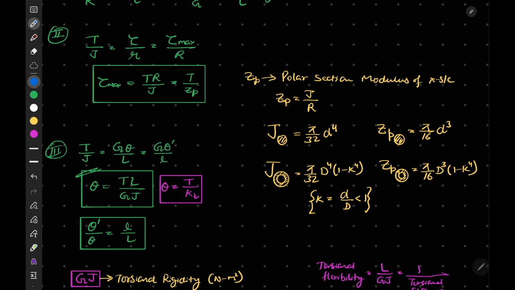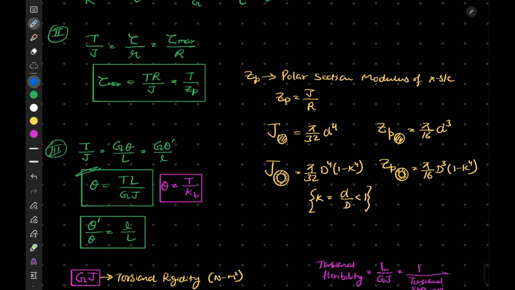Now let's say that if the external diameter is the same for both, so small d is equal to capital D, then ZP of the solid shaft is greater than that of the hollow one, because of the addition of the 1 minus k to the power 4 term.